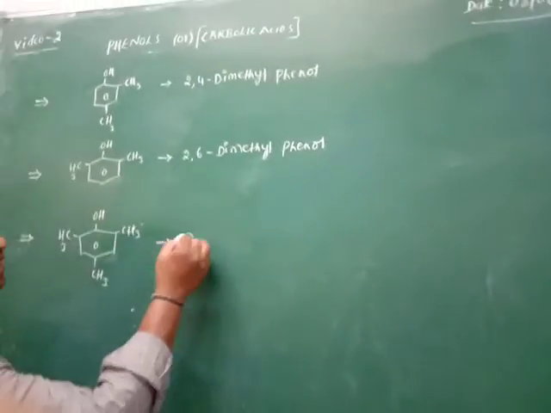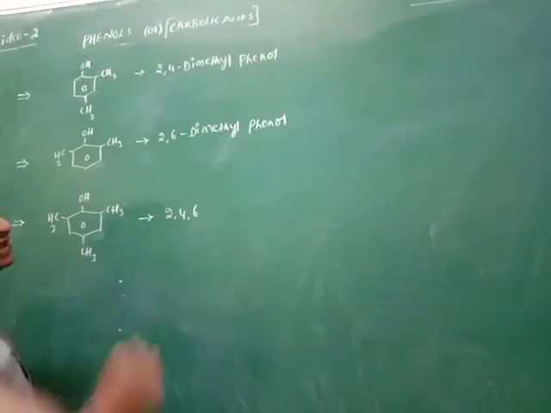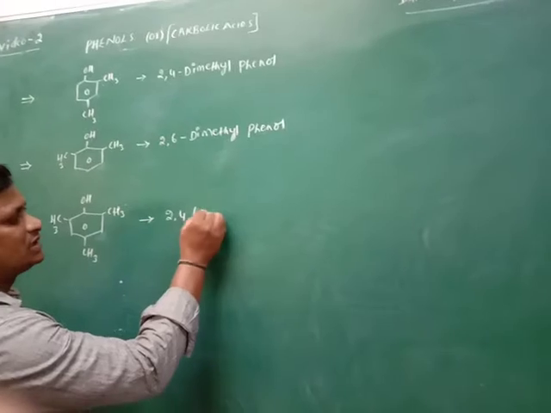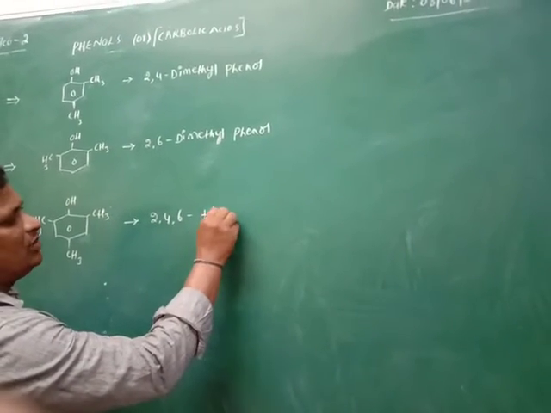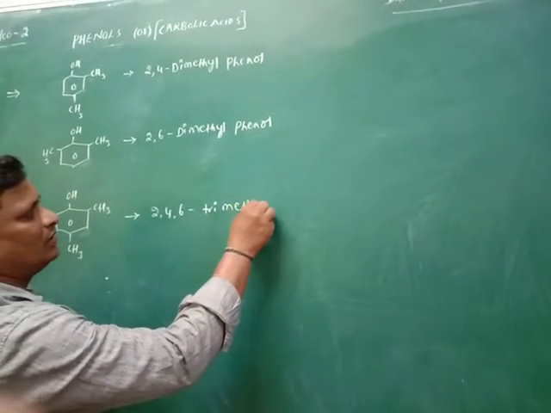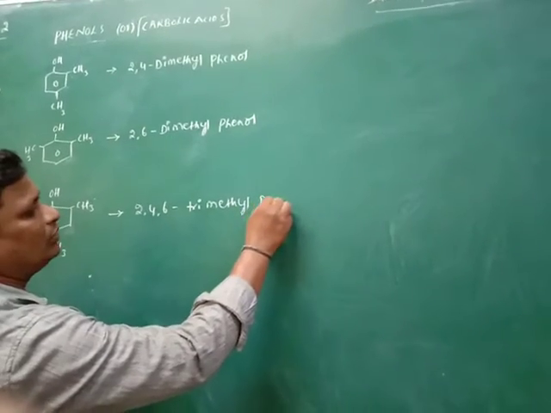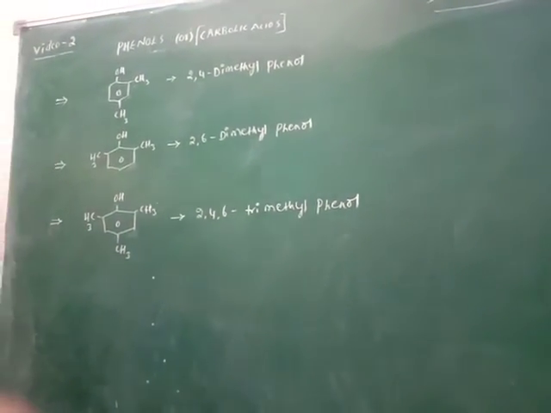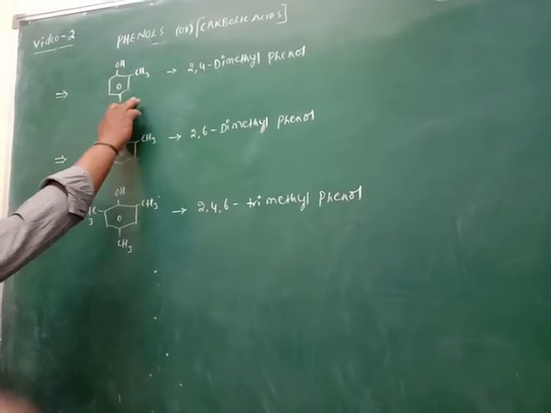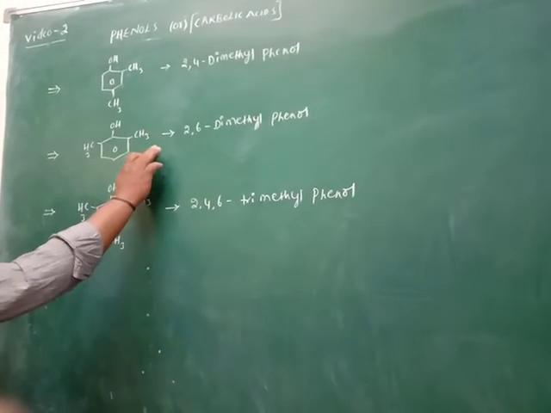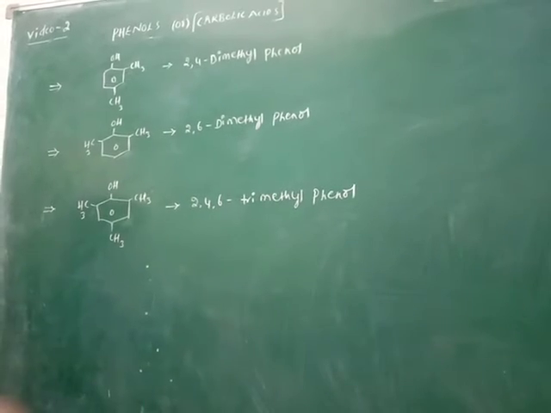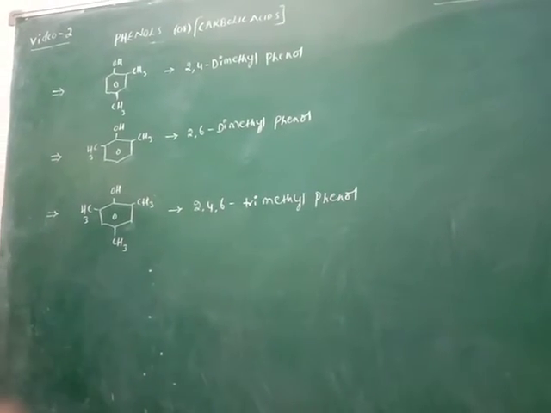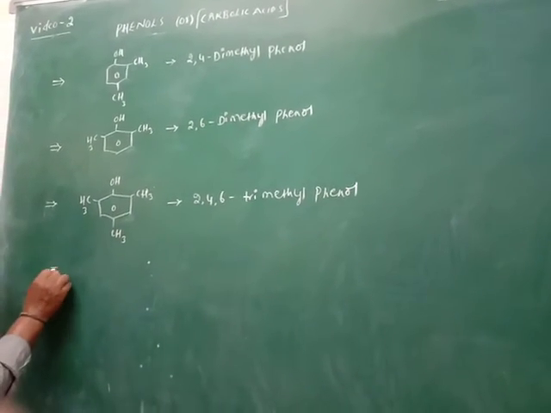So then 2,4,6 trimethyl phenol. So these are 2,4 dimethyl phenol, 2,6 dimethyl phenol, and 2,4,6 trimethyl phenol.